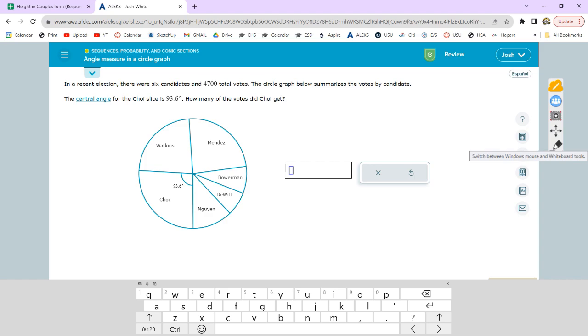Here we know that the central angle for Choi is 93.6. Oh, this one's kind of complicated. There were 6 candidates, 4,700 total votes. How many votes did Choi get?